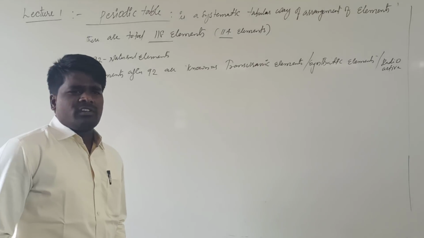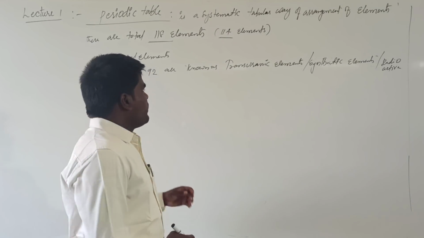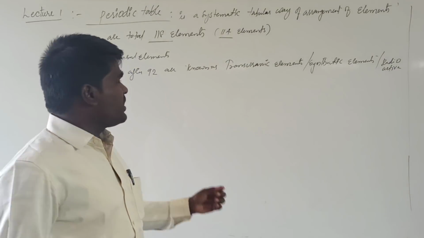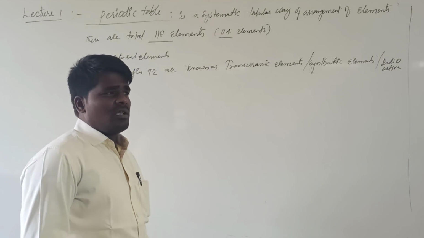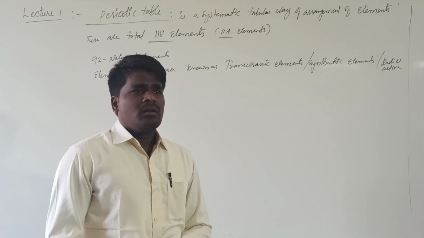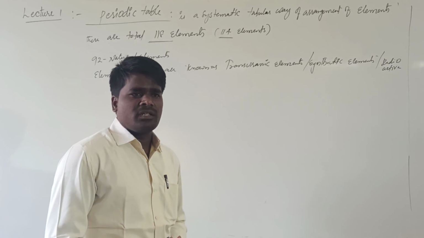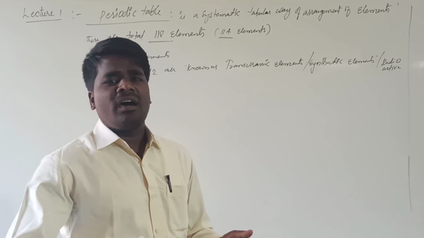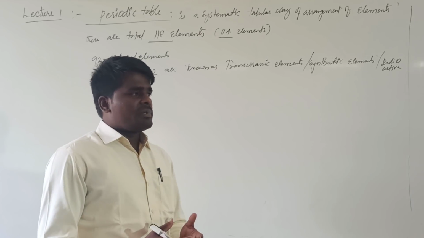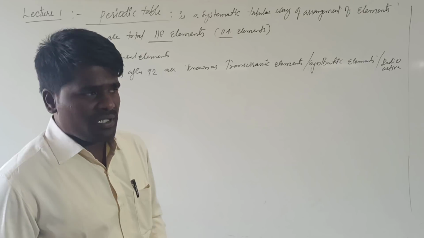When you compare these very few elements with the number of compounds available and the number of compounds that they form, this is a very limited number of elements. If you arrange these elements in a particular manner, we can have a better idea and better understanding of the compounds that they form. For that purpose, the scientists started arranging the elements in a systematic manner.